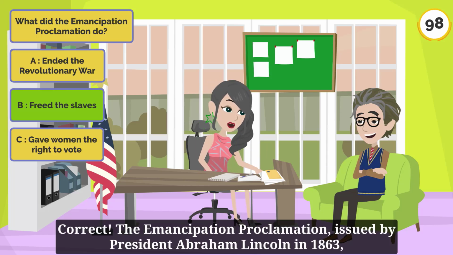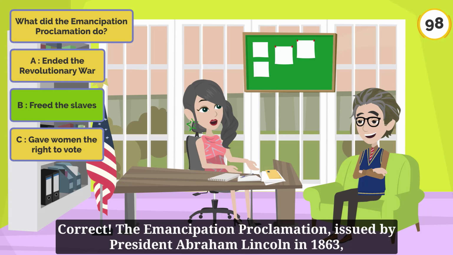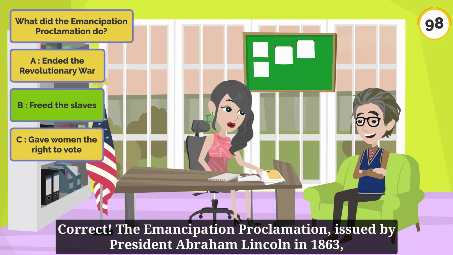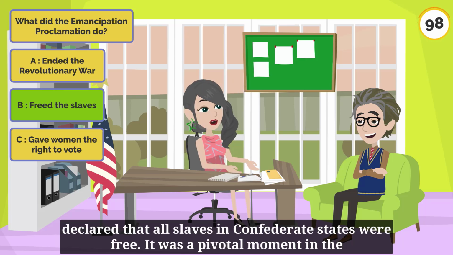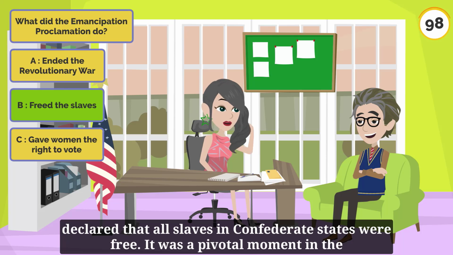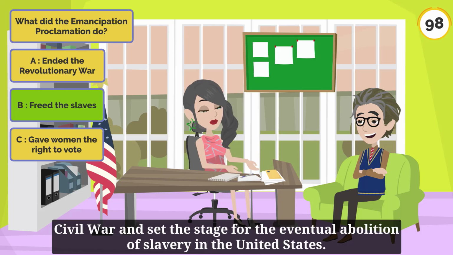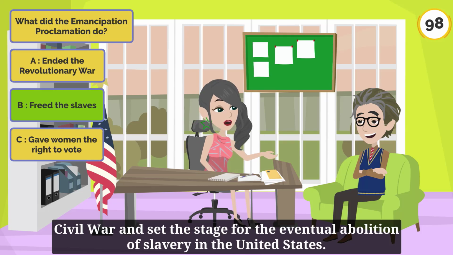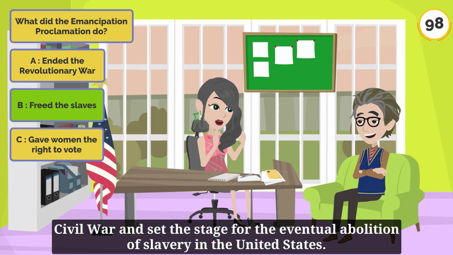The Emancipation Proclamation, issued by President Abraham Lincoln in 1863, declared that all slaves in Confederate states were free. It was a pivotal moment in the Civil War and set the stage for the eventual abolition of slavery in the United States.